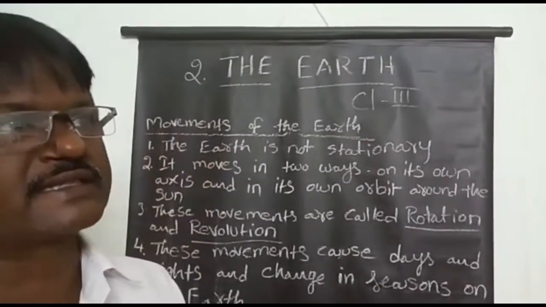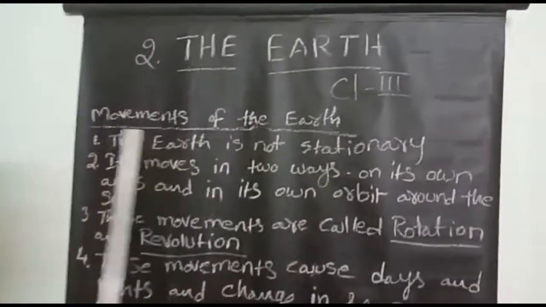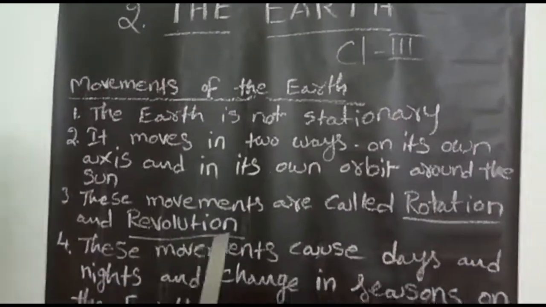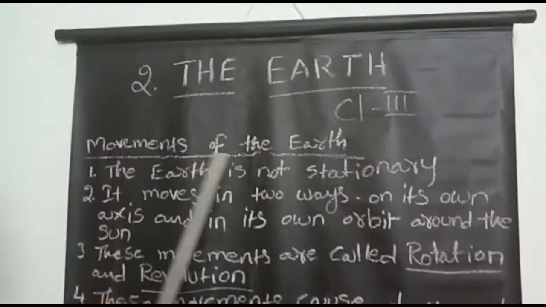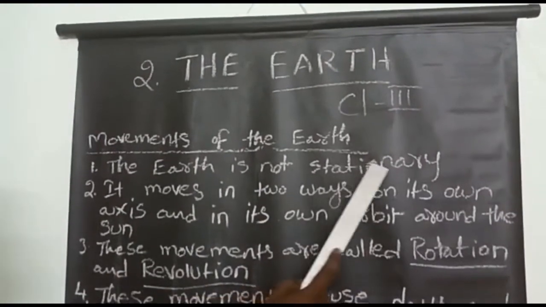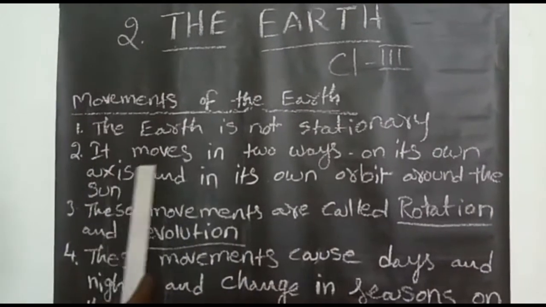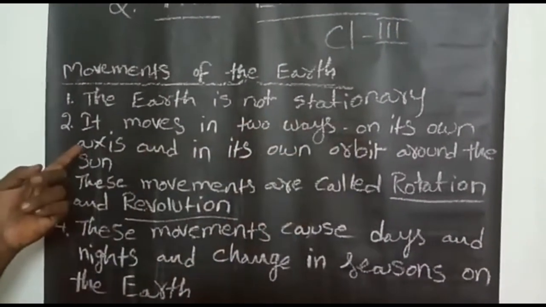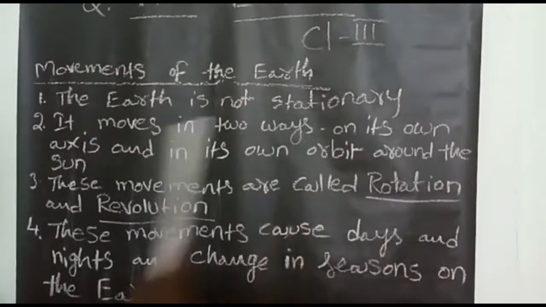Today we are going to discuss the movements of the Earth. What are the movements, what is rotation and what is revolution. The Earth is not stationary. It is not constant. It is moving. It moves in two ways. On its own axis, and in its own orbit around the sun.